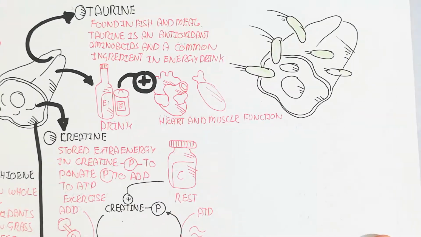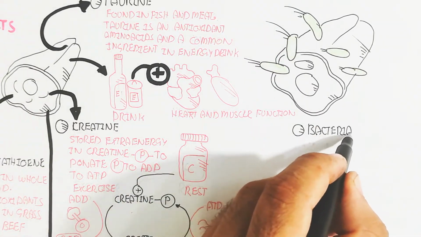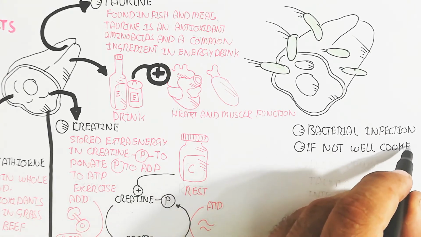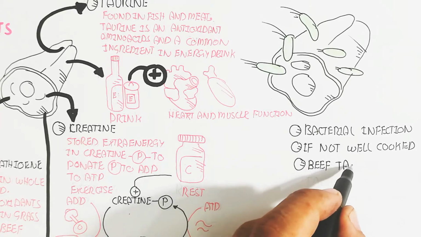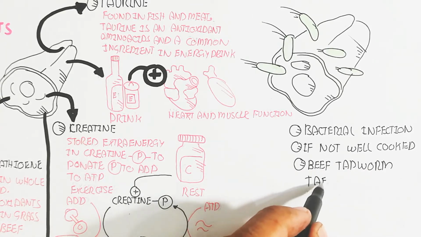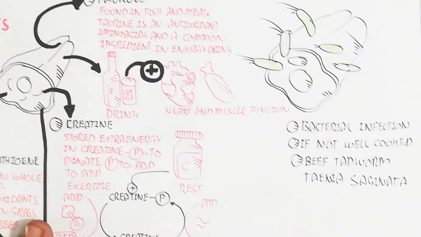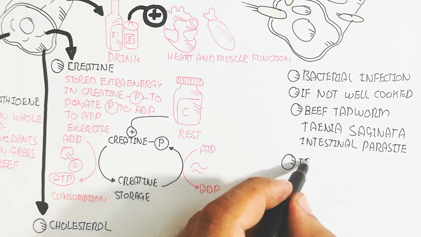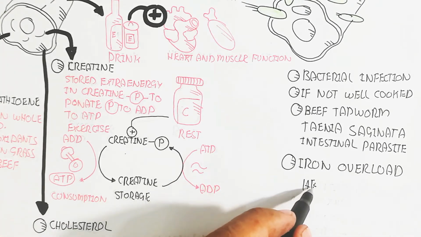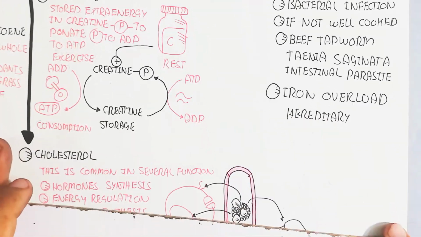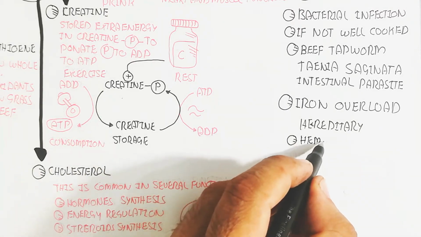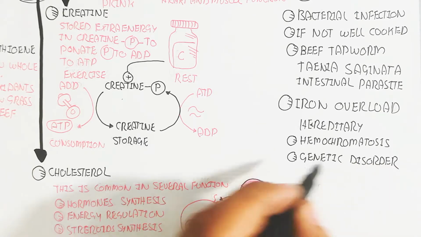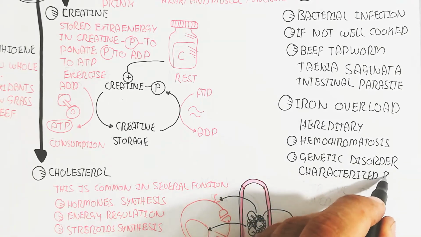On the other hand, here is bacterial infection that can occur in beef meat. If not well cooked, beef tapeworm, Taenia saginata, an intestinal parasite, can cause infection in the gastrointestinal tract, and iron overload in our body will lead to hereditary hemochromatosis, a genetic disorder characterized by excessive iron overload.